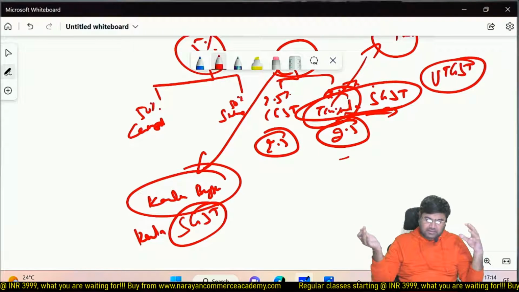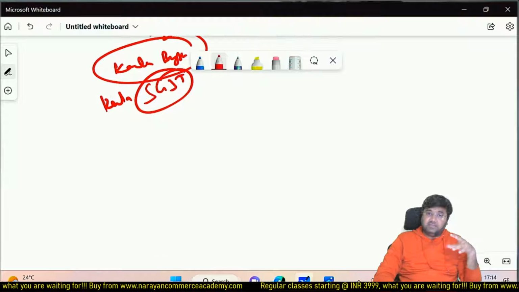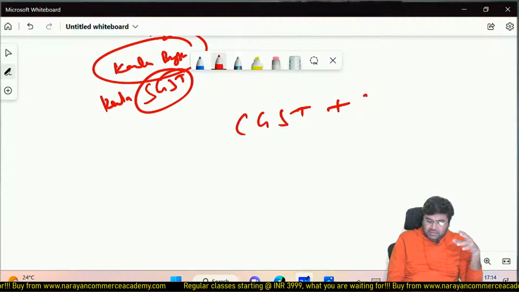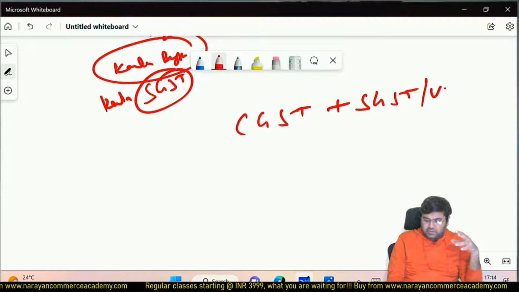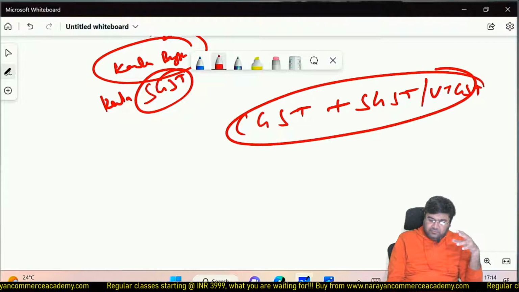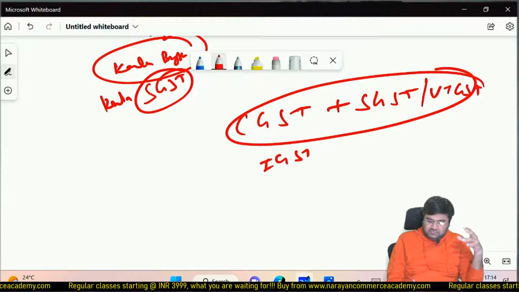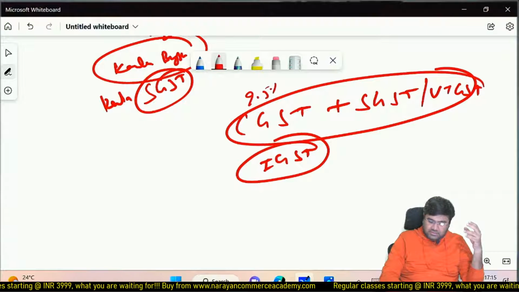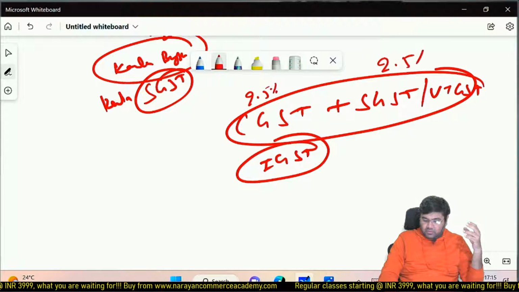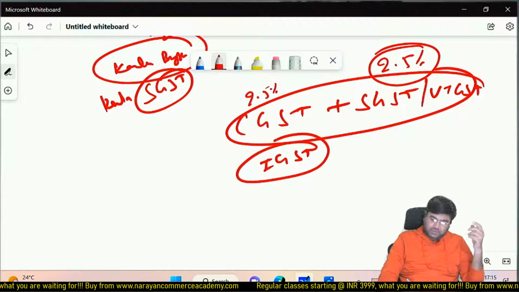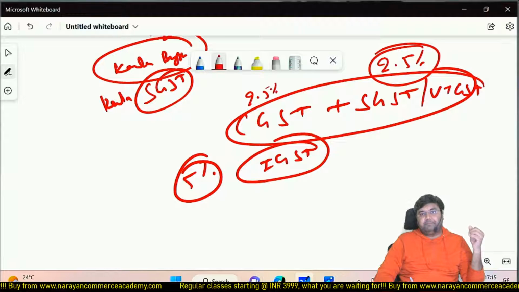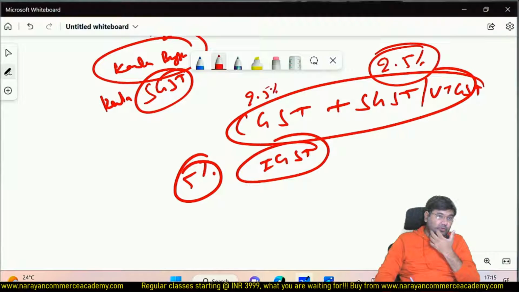settled? Then they said, okay, in case of interstate, rather than CGST plus SGST or UTGST, it is going to be IGST, integrated GST. So rather than 2.5% CGST and 2.5% SGST or UTGST in our example, 5% IGST is going to be levied.